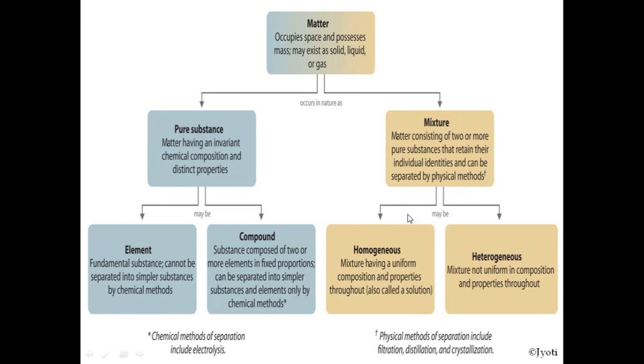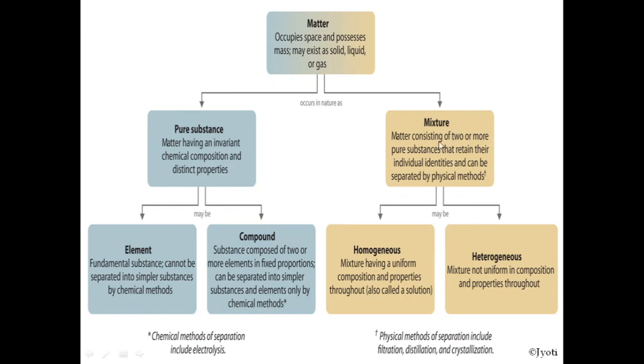So these mixtures are of two types, that is homogeneous mixture and heterogeneous mixture. So what is homogeneous mixture? Mixture having a uniform composition and properties throughout. It is also called a solution. And what is heterogeneous mixture? Mixture not uniform in composition and properties throughout.